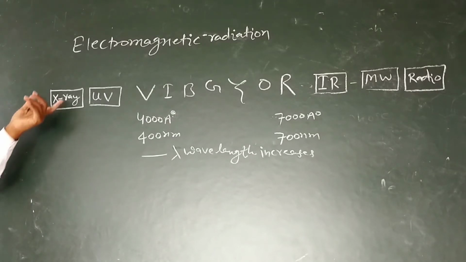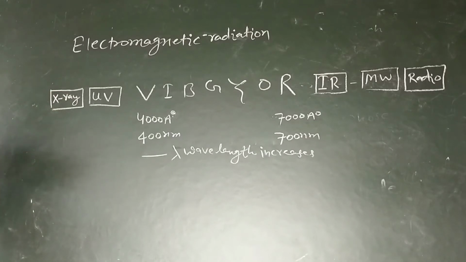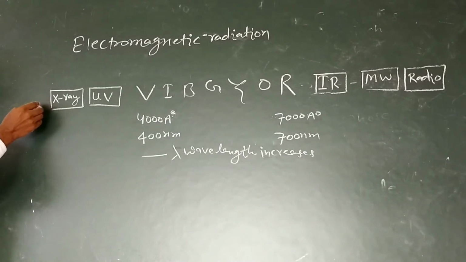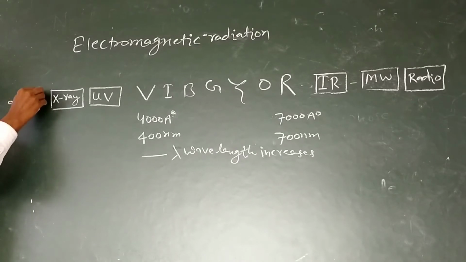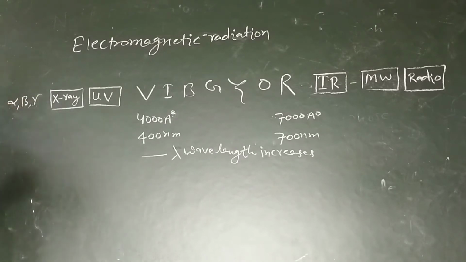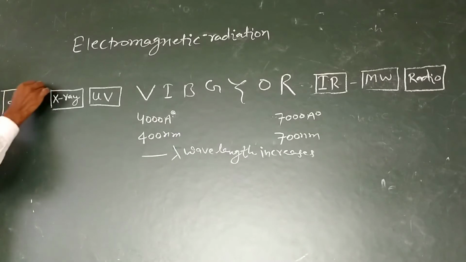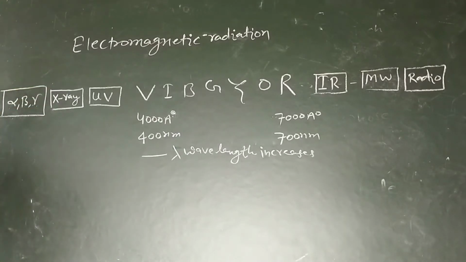In a dispensary, X-ray is done to scan the body. And if the wavelength is less than X-ray, then the region is radioactive: alpha, beta, gamma. And after this, at the back of the radioactive region, the cosmic region is obtained.